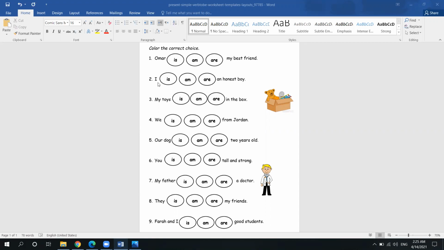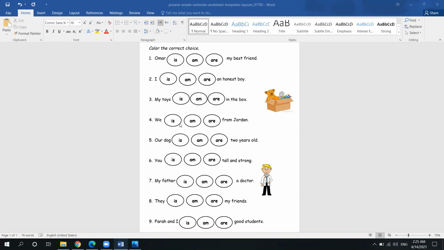The second sentence, I is, am, or are an honest boy. What do you think? Do we say I is, or I am, or I are? What do you think we use with I? My toys, we're talking about more than one toy, is, am, or are in the box. Which one do we have to choose?